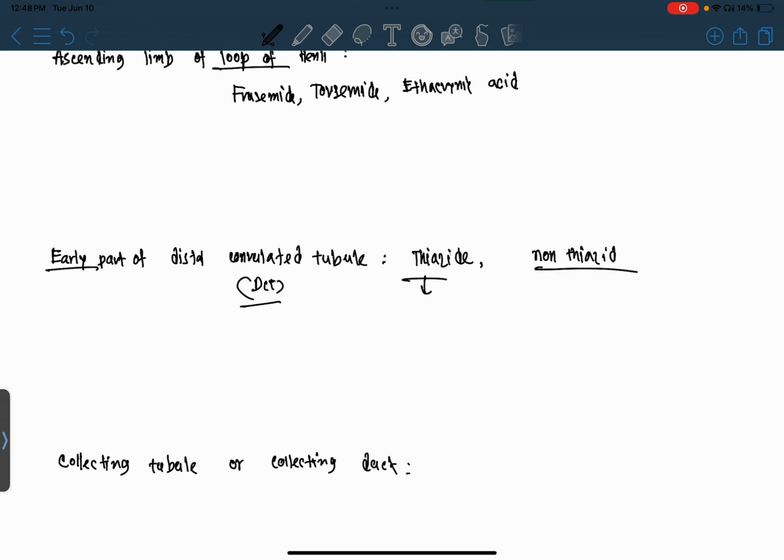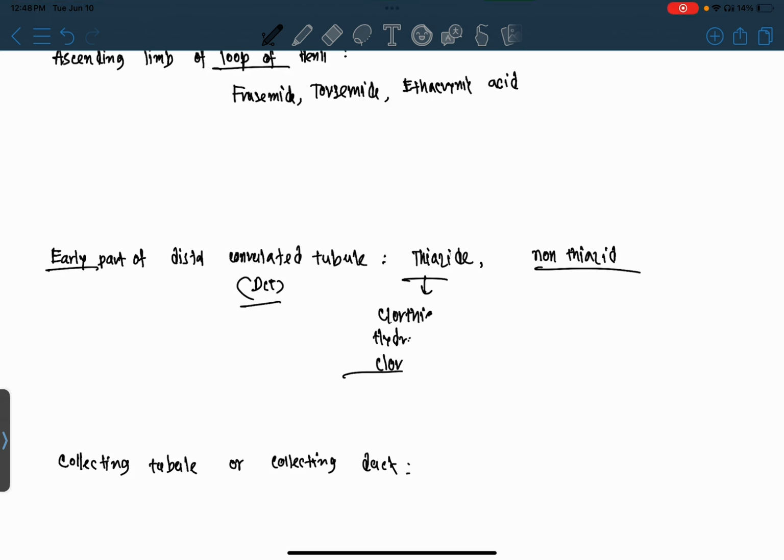Which are thiazide diuretics? Chlorothiazide, hydrochlorothiazide, then chlorthalidone.